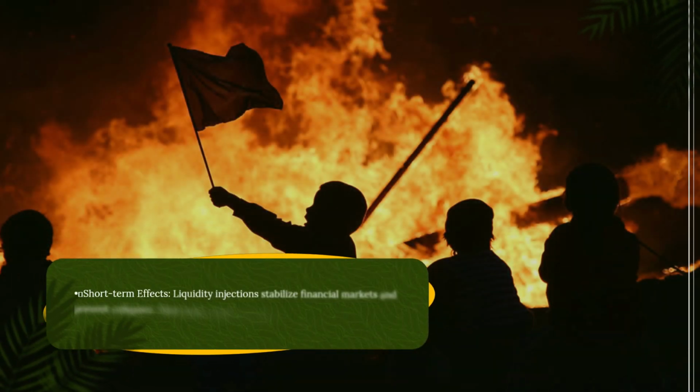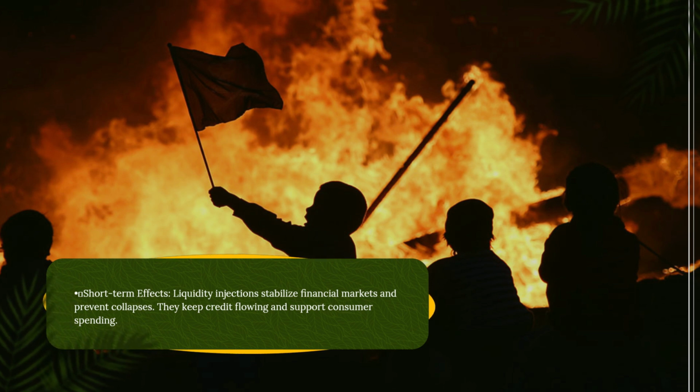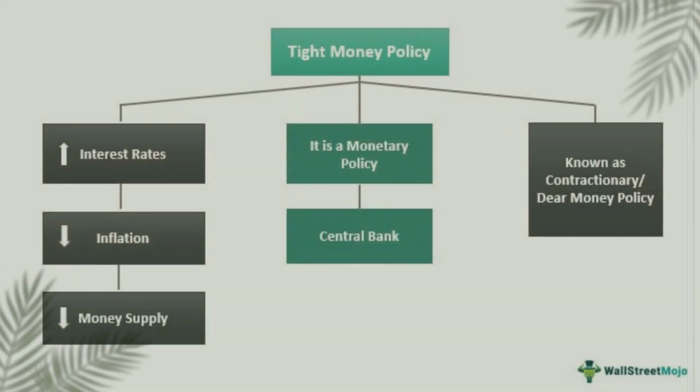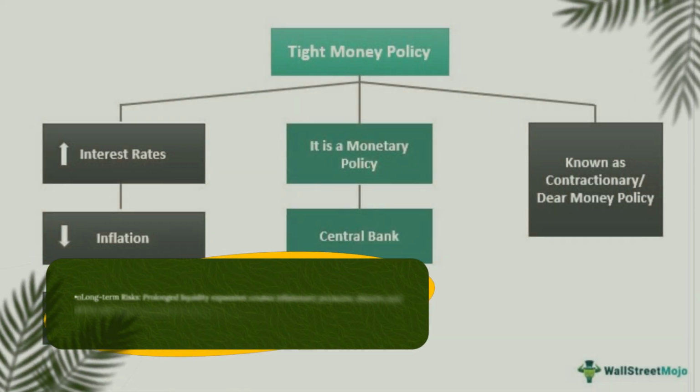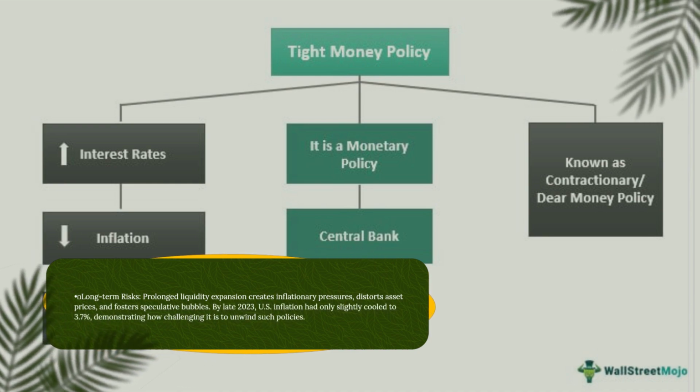Short-term effects. Liquidity injections stabilize financial markets and prevent collapses. They keep credit flowing and support consumer spending. Long-term risks. Prolonged liquidity expansion creates inflationary pressures, distorts asset prices, and fosters speculative bubbles. By late 2023, U.S. inflation had only slightly cooled to 3.7%, demonstrating how challenging it is to unwind such policies.